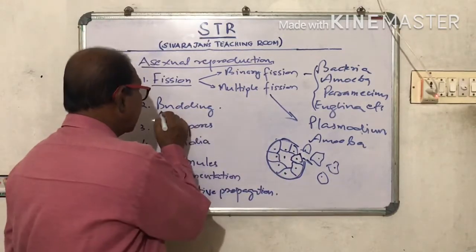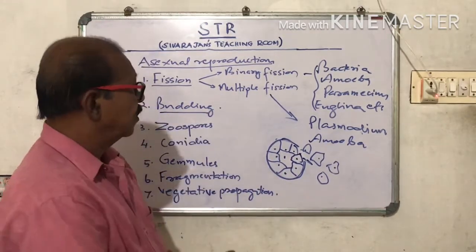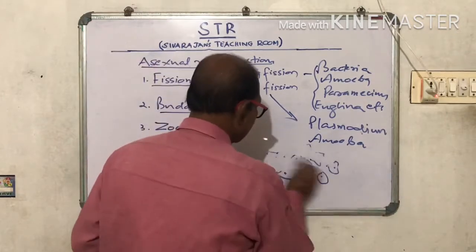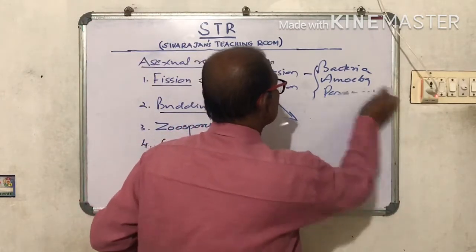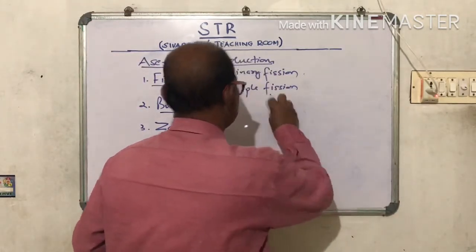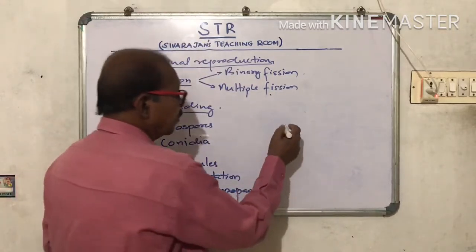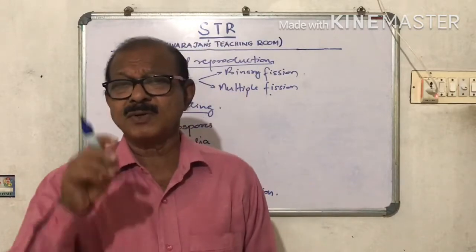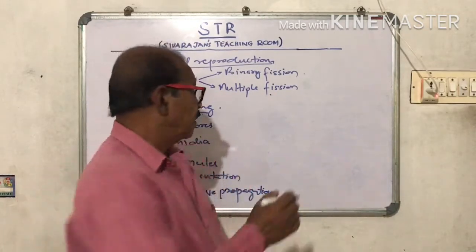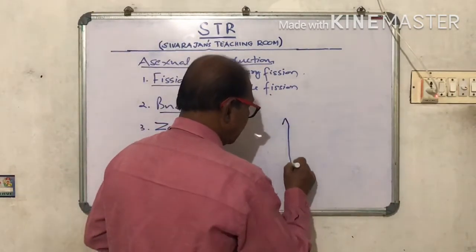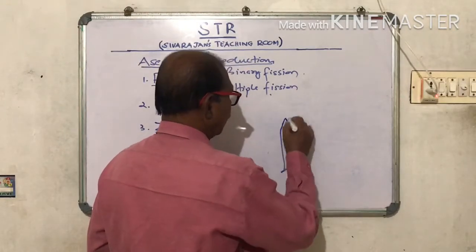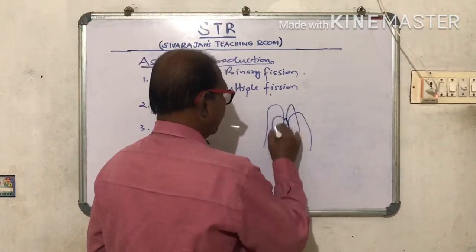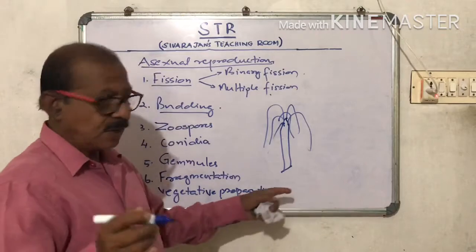Then the second is budding. What is budding? Budding means a small projection or a bud appears on the body. For example, this is Hydra. It's an organism, you know, Hydra.